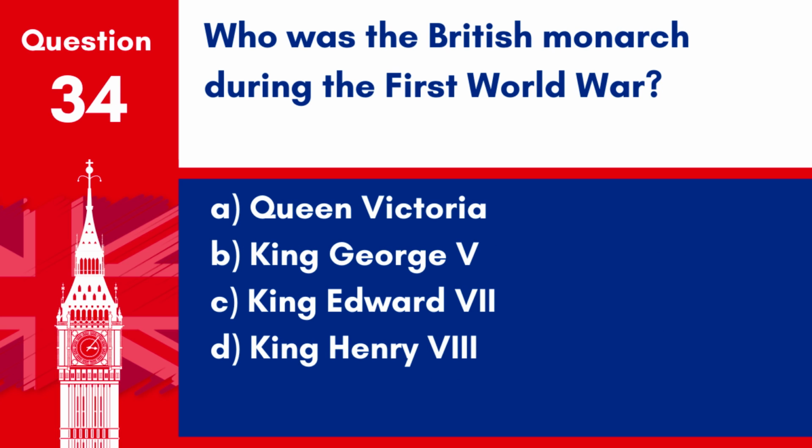Question 34. Who was the British monarch during the First World War? A. Queen Victoria. B. King George V. C. King Edward VII. D. King Henry VIII. Answer: B. King George V. King George V was the British monarch during the First World War, which lasted from 1914 to 1918.